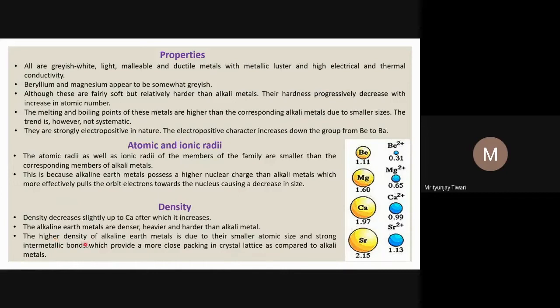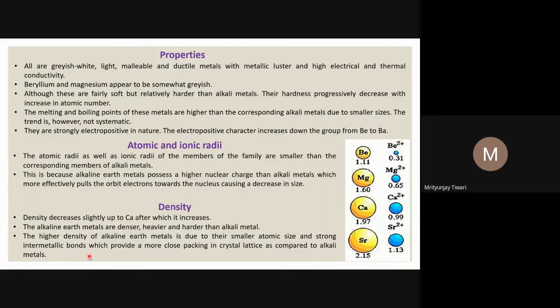The higher density of alkaline earth metals is due to their smaller atomic size and the strong metallic bonds. A stronger metallic bond means the nuclei or the two atoms will be closer to each other, so the lattice will be more compact, and more compact means the volume will be less.